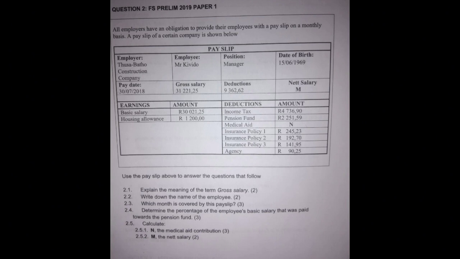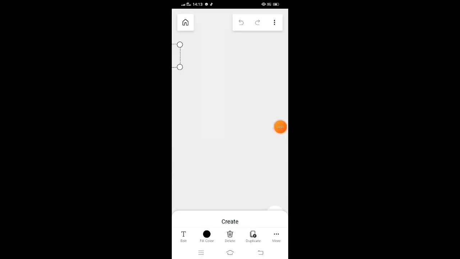The questions read as follows. Use the payslip above to answer the questions that follow. They are asking us to explain the meaning of the term gross salary. What is a gross salary? Gross salary is your salary before deductions. Gross salary is the amount before deductions.